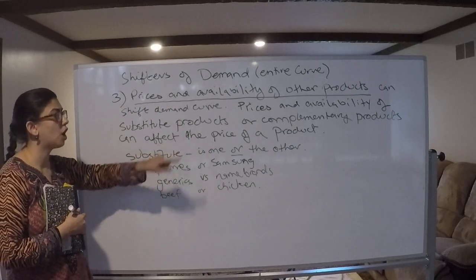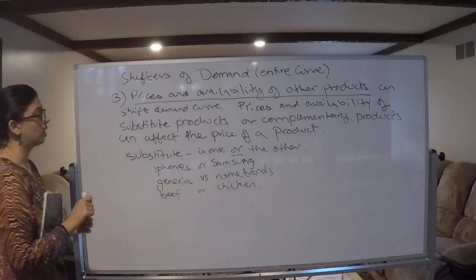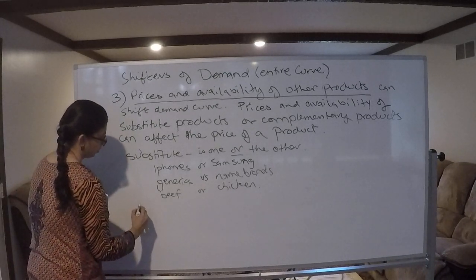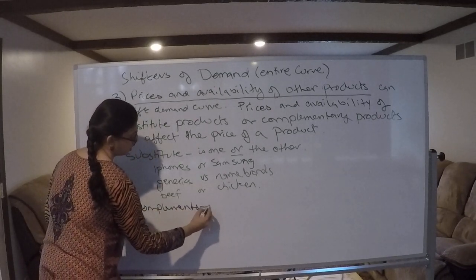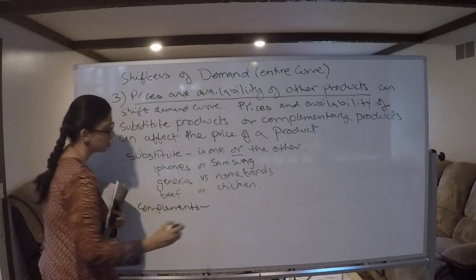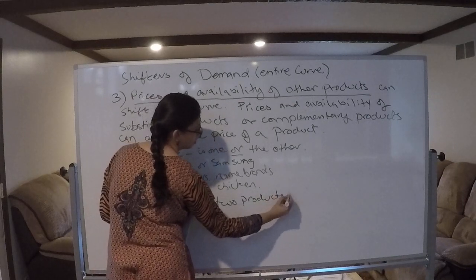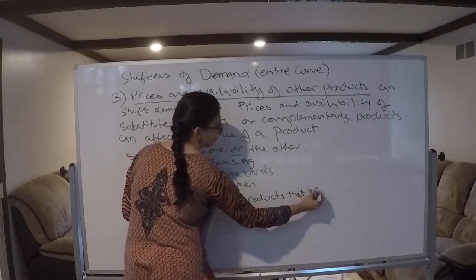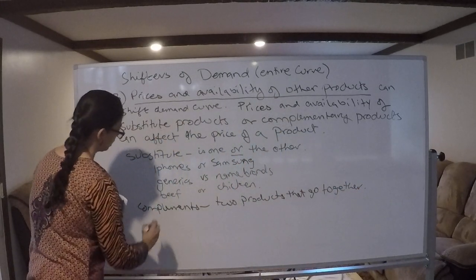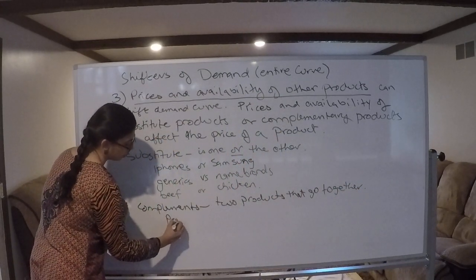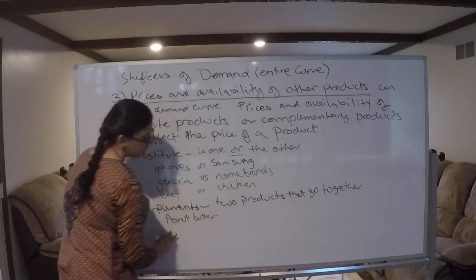What about complements? Complement products are two products that go together. An example would be peanut butter and jelly.